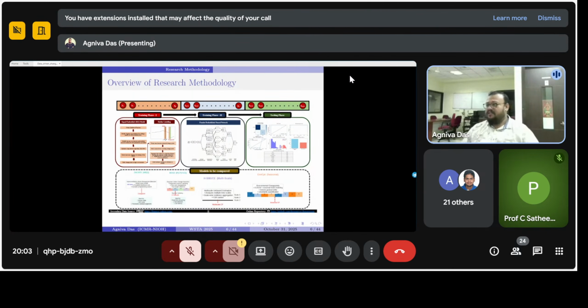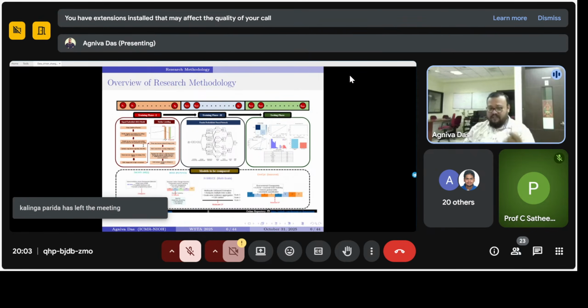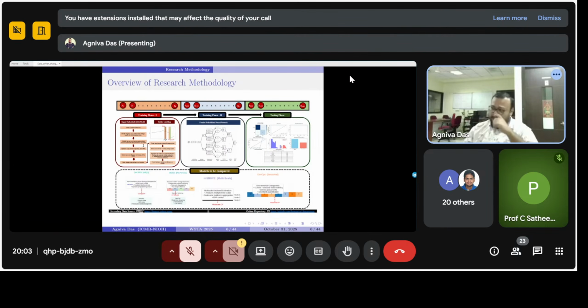This is an overview of our research methodology. First, we have a training phase where we train a signal-based model which signals whether or not a given point is a change point. In phase 2, we train a Fourier probabilistic neural network only on the change points obtained from the previous phase, and build a classification algorithm to classify whether that observation is a sustained shift or a recoil shift.